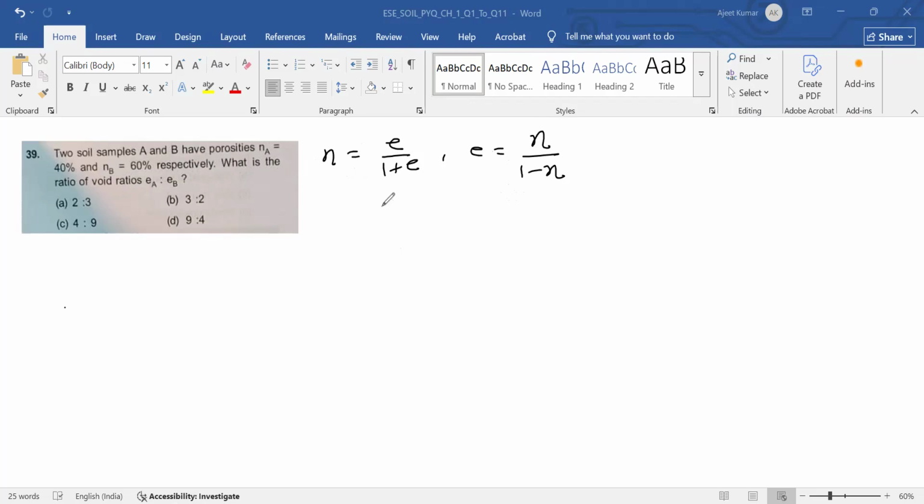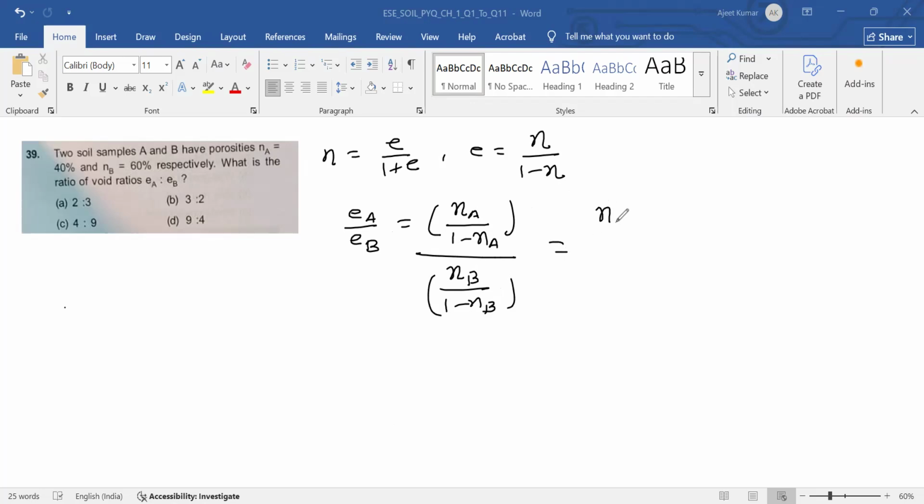Okay. So Ea by Eb is equal to Na divided by 1 minus Na, multiplied by 1 minus Nb divided by Nb. I am taking the ratio. So this will be Na into 1 minus Nb divided by Nb into 1 minus Na.